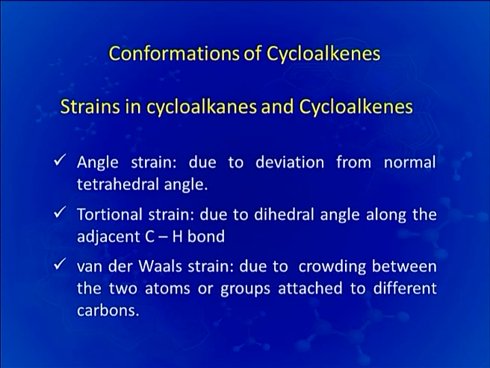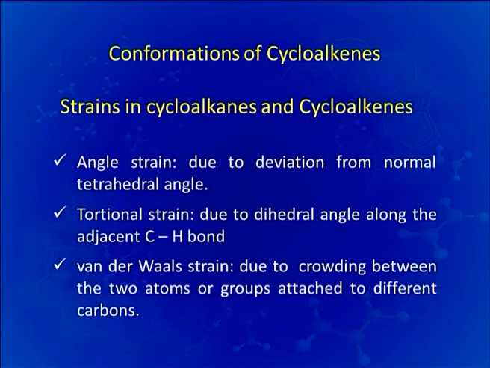First of all, the angle strain. Now, you already know that angle strain is possible in a molecule because of deviation from the normal tetrahedral angle. You know, normal tetrahedral angle is 109.5 degrees. Now, if the angle of the 3 carbons is less than 109.5, then there will be angle strain in the molecule. So, cyclopropane, cyclopropene, cyclobutane and cyclobutene, all the 4 rings will face this angle strain in the molecule.